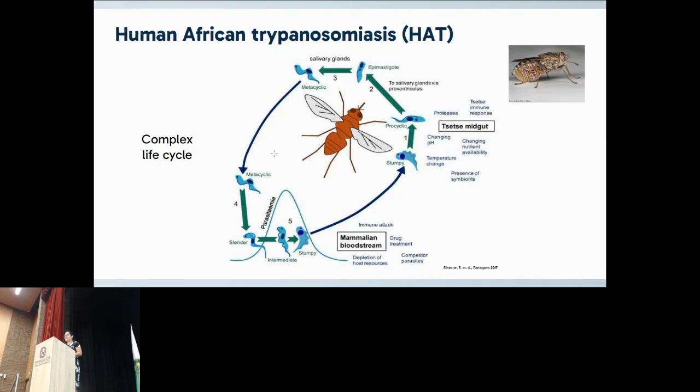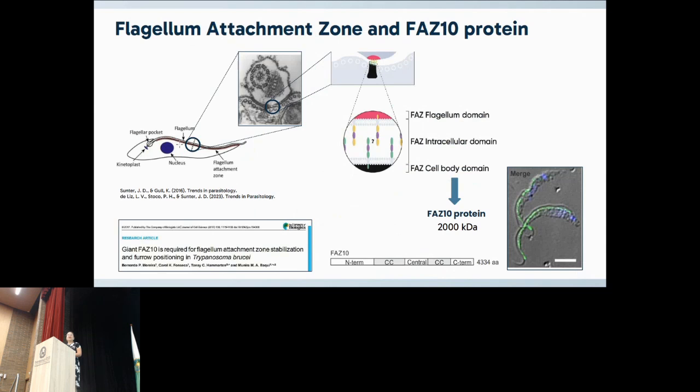According to these characteristics, this Trypanosoma brucei is considered a key model for biological research. This parasite is composed of two components, the flagellum and the cell body. Between these two principal components, there is an important zone called the flagellum attachment zone, or FAZ.